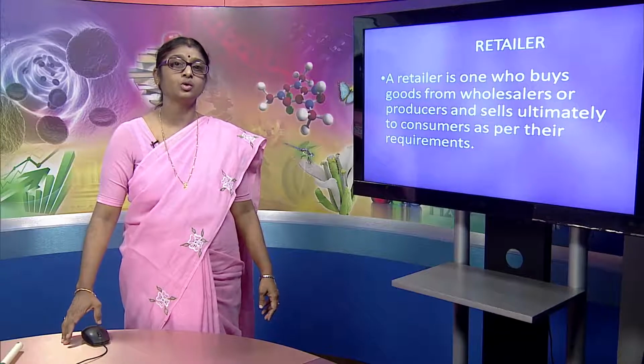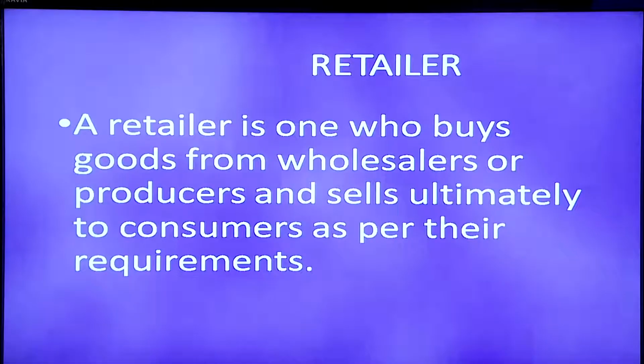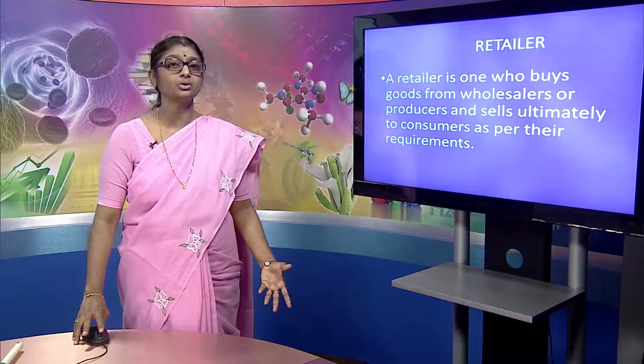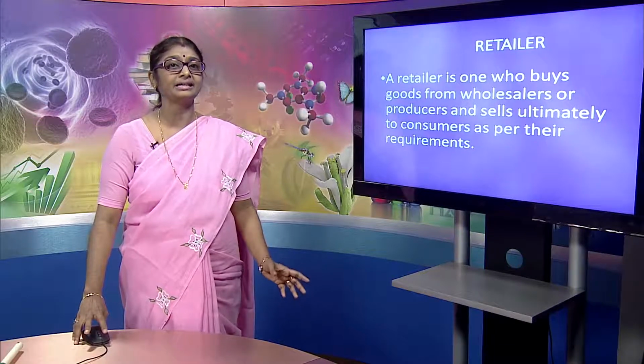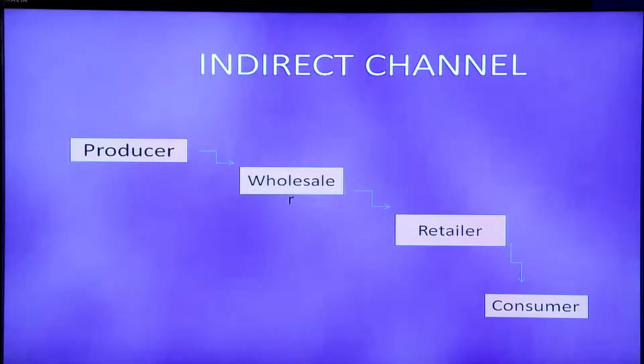A retailer is one who buys goods from wholesalers or producers and sells them directly to consumers according to the requirements of the consumers. By requirements I mean consumers need only small quantities. According to their requirement, retailers arrange the product in various small slots. The picture clearly shows the indirect channel, starting from the producer and ending with the consumer, and in between middlemen like wholesaler and retailer.